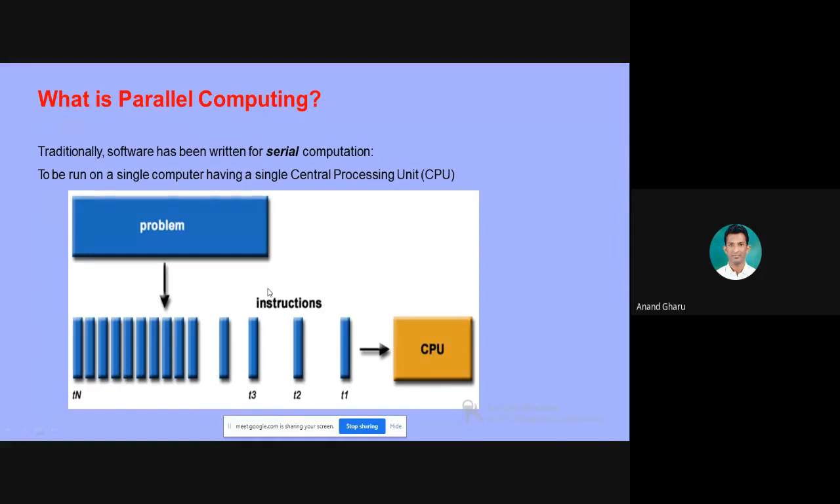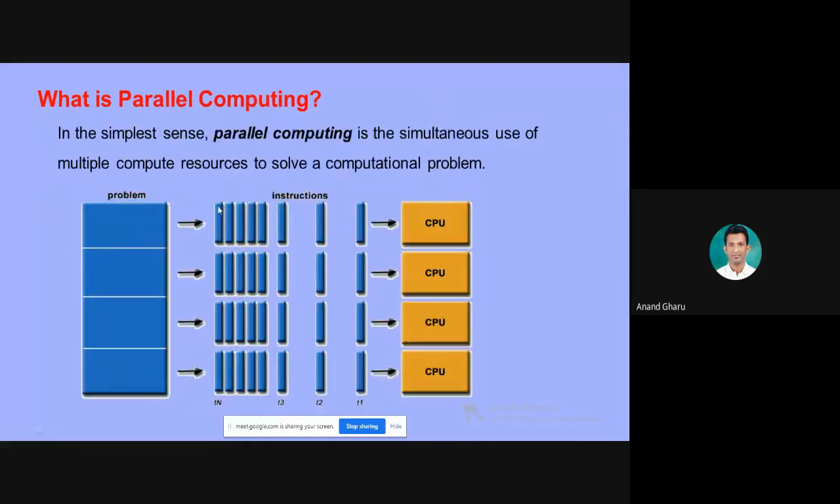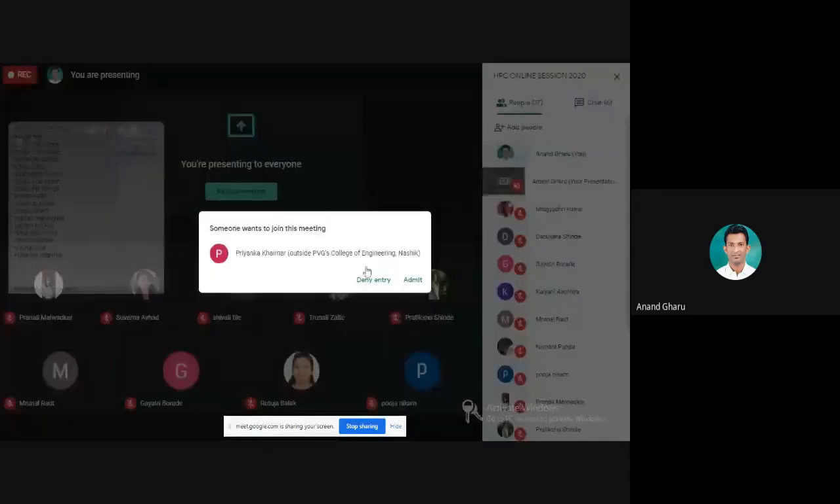So that is why it is called sequential computing. Now in this diagram you can see a large problem divided into smaller parts, but multiple tasks are processed by multiple CPUs. So that's why it is parallel computing.